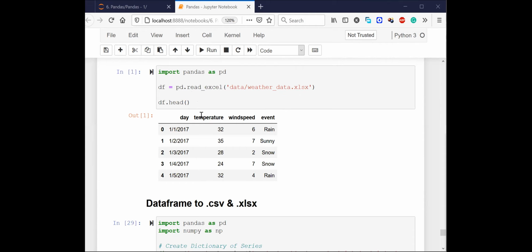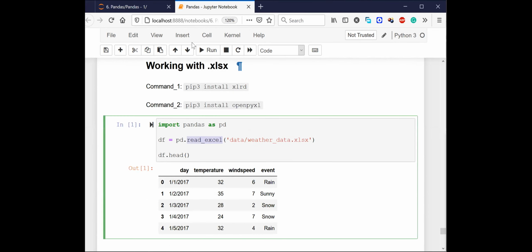All right. Before using this Excel function, try to install these two packages. Just do pip install xlrd and pip install openpyxl. You need to do these two things in order to use this function called read_excel. Is it fine with everyone? You have to say pip, let's not write pip3. You have to say pip install xlrd and pip install openpyxl in order to make sure that these commands run perfectly, without any problem.